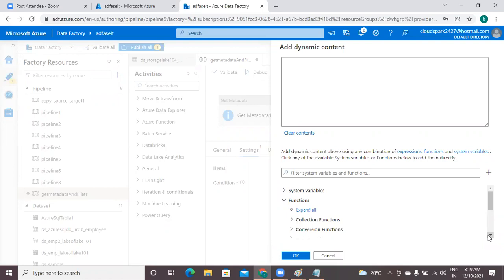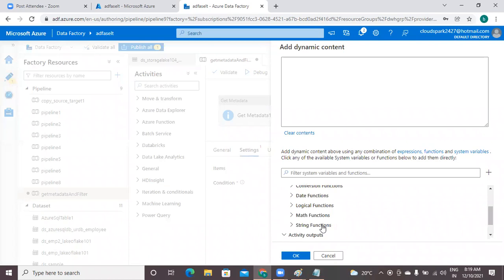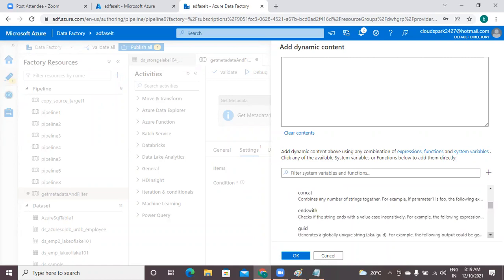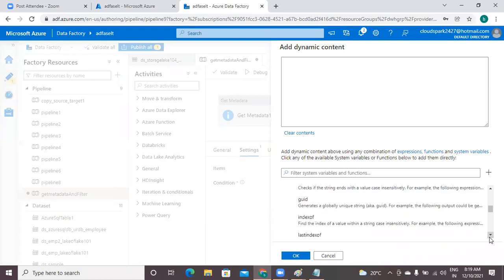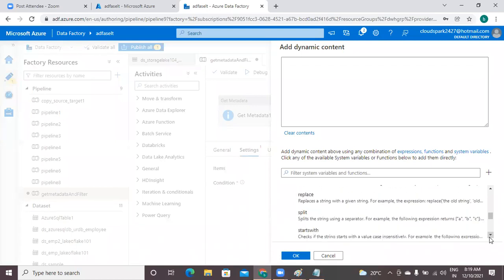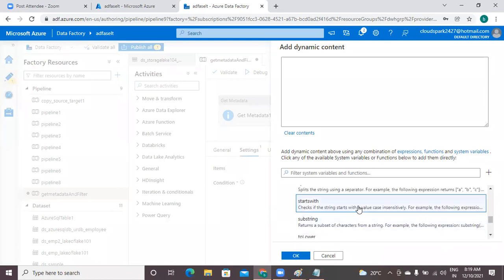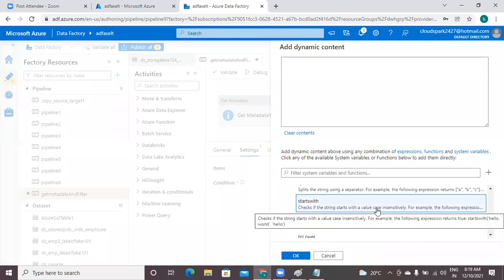Check for string functions here. Under string functions, check for any function like starts with or ends with. Here this one, starts with.